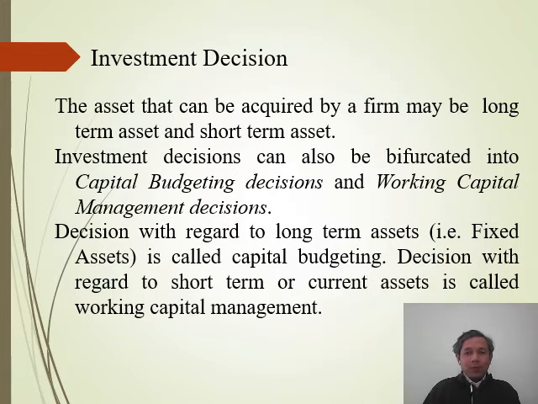Now, when we are talking about investment decision, we also have to look at what type of assets we are talking about, or what classifications of assets we have. In the case of an investment decision, we classify assets into two types: one, fixed assets, and second, current assets.